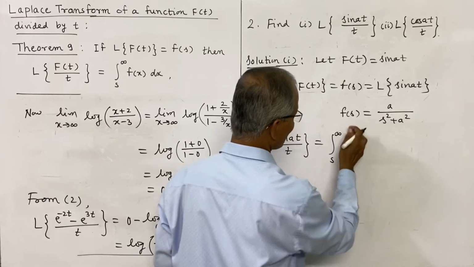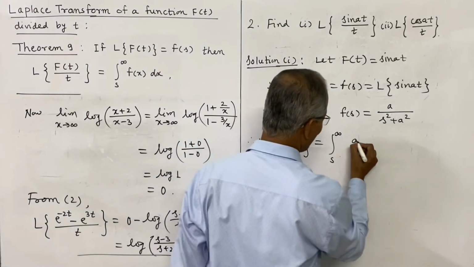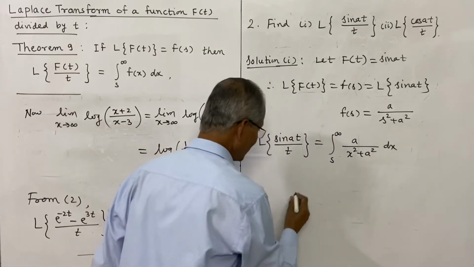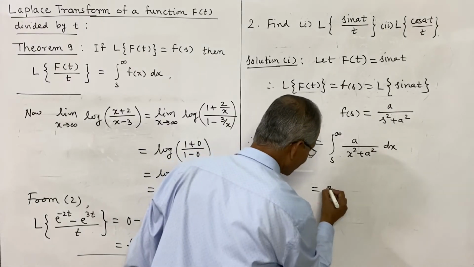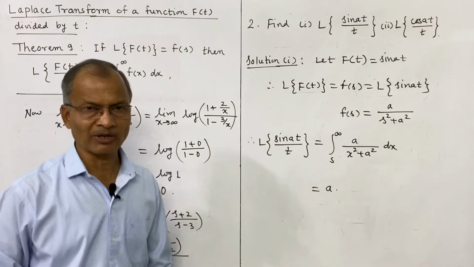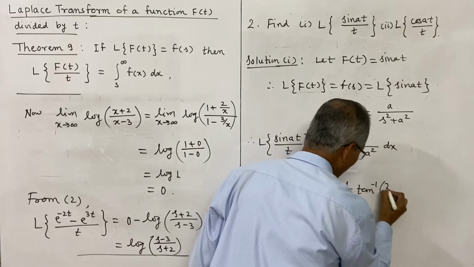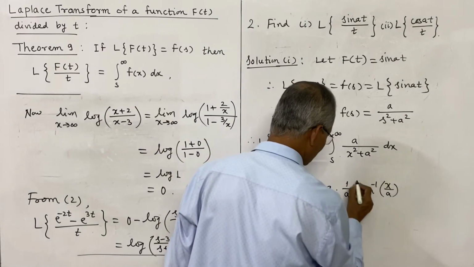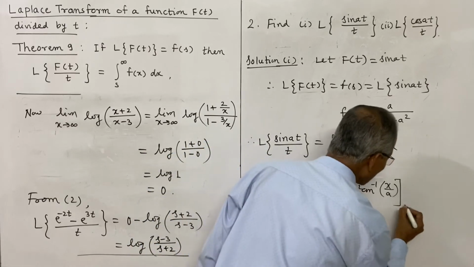F of s is this one, so F of x will be, in place of s we write x, that is a divided by (x squared plus a squared) into dx. We know this integral: a is a constant, which can be written outside, and the integration of 1 over (x squared plus a squared) with respect to x is a formula, it is 1 by a tan inverse of x upon a. This is a constant term which can be written outside, and the limits are s to infinity.